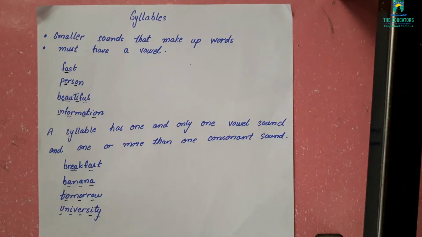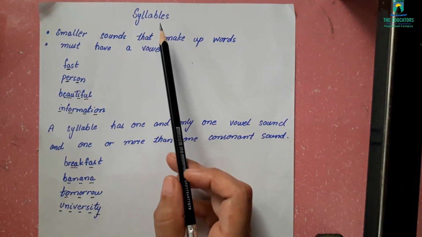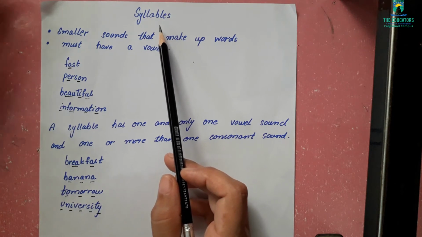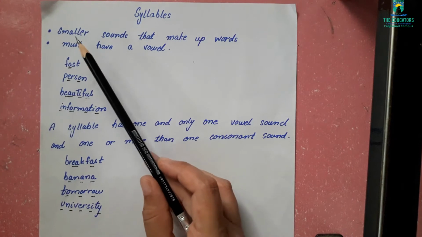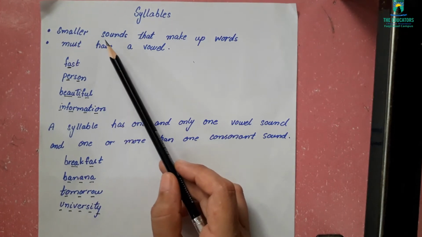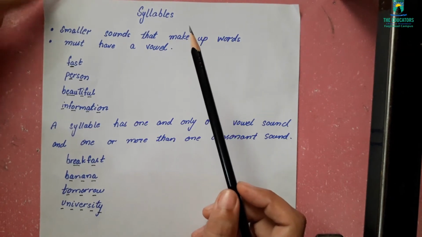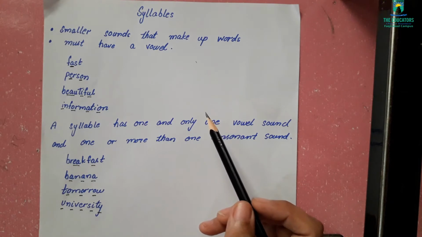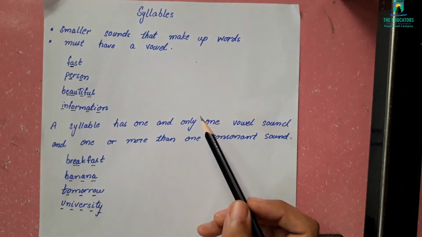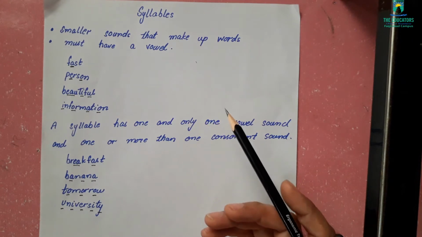Today we are going to do syllables. Now you must be wondering, what are syllables? Syllables are smaller sounds that make up words. A syllable is a single unbroken sound of a word.